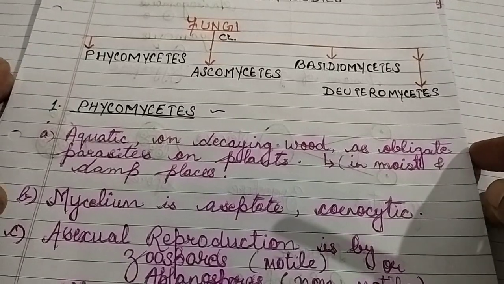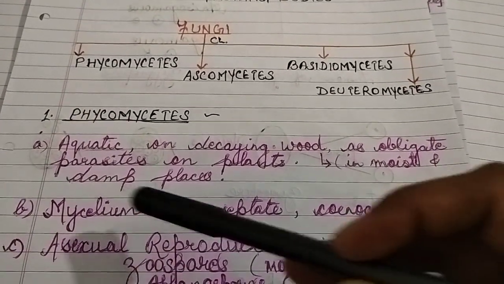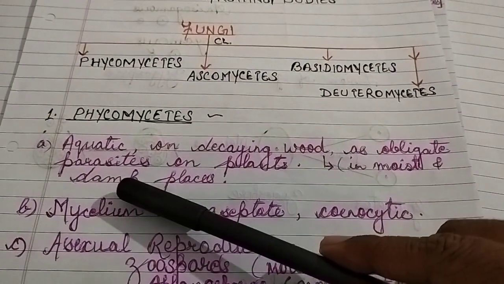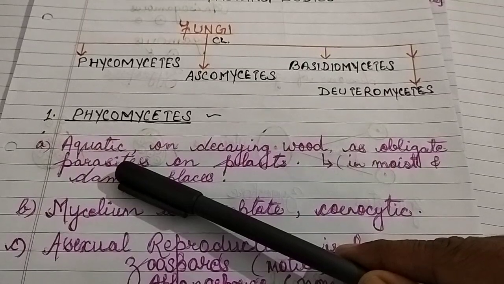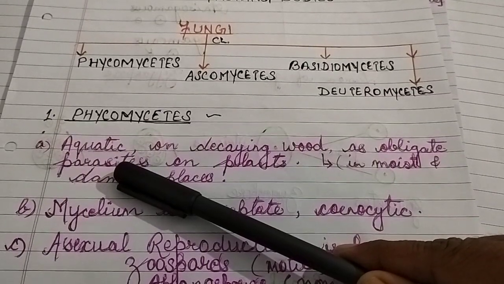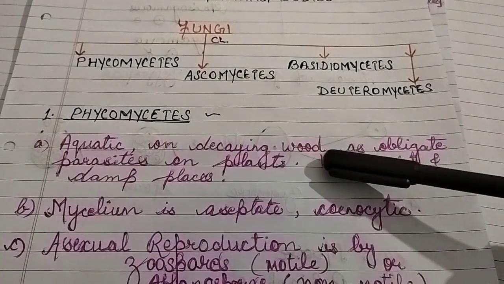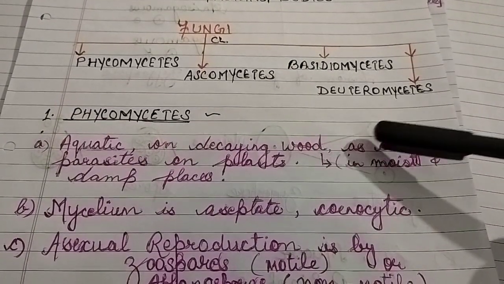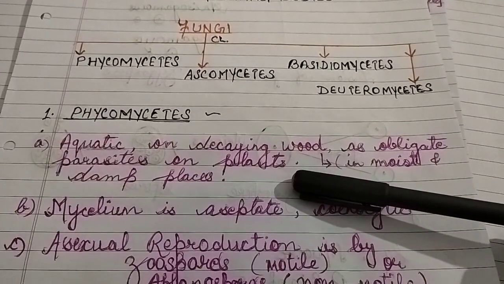General characters of Phycomycetes. Members of class Phycomycetes are aquatic in nature. They are found in water bodies and on decaying wood, and as obligate parasites on plants.